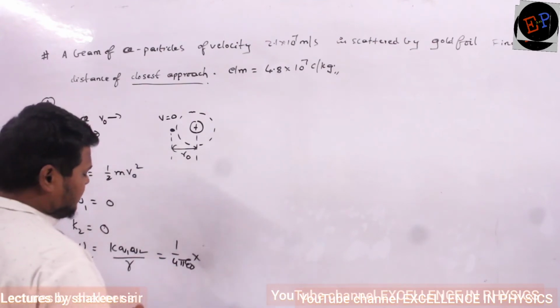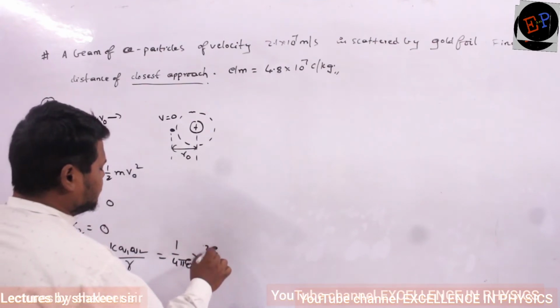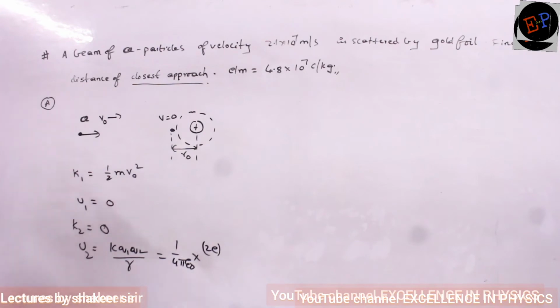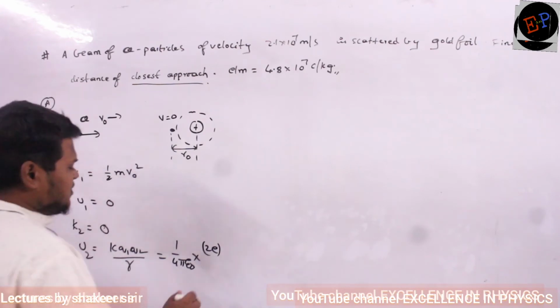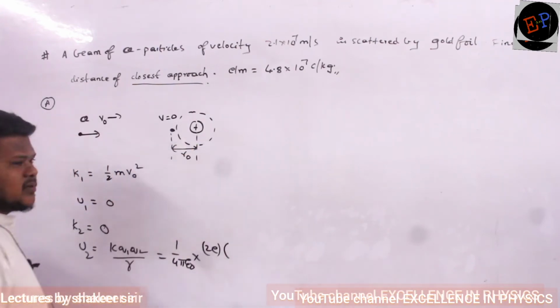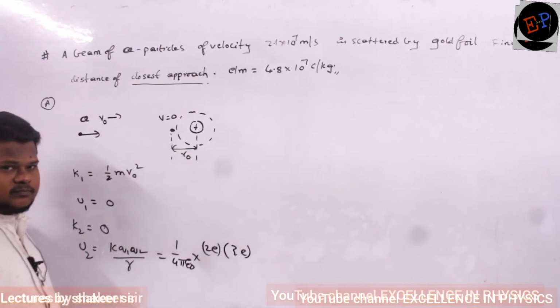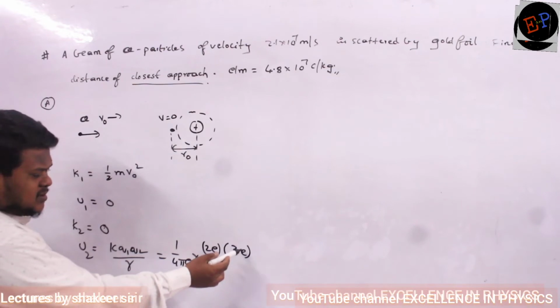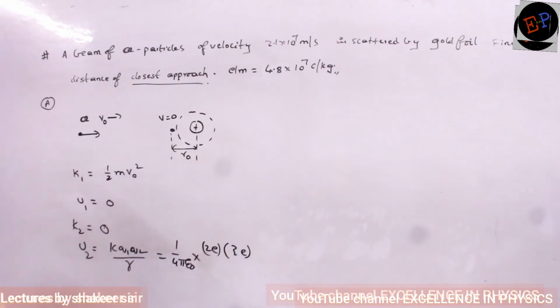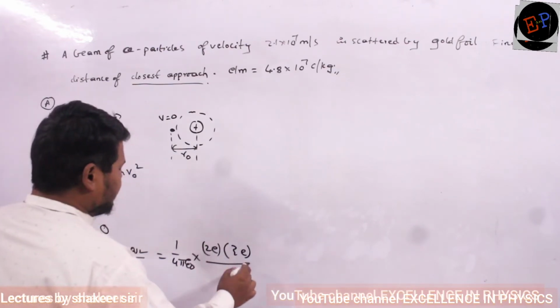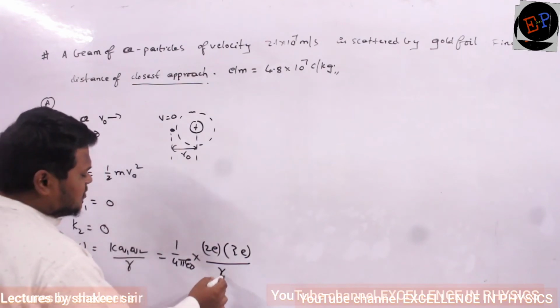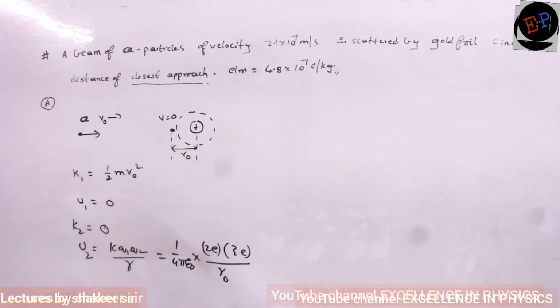Charge of the alpha particle? 2e. It will have 2 times the charge of an electron. And which is the second charge? The second charge is the nucleus. That one I can call Z into E. Z is the atomic number, no? E is the charge of a single electron. Z into E, divided by the distance between them. The distance of closest approach is R naught.